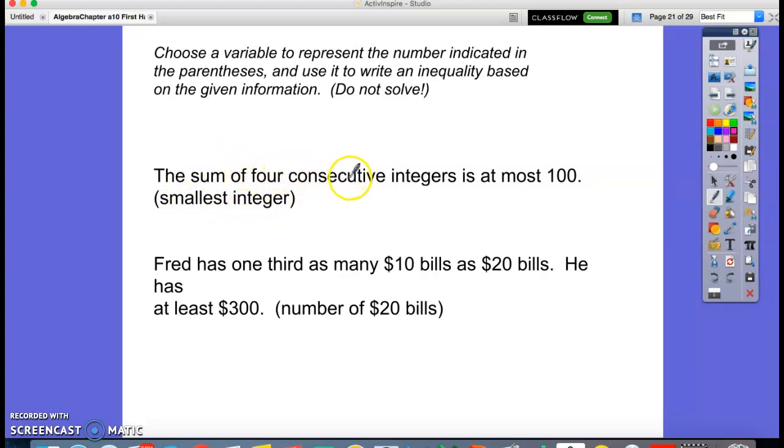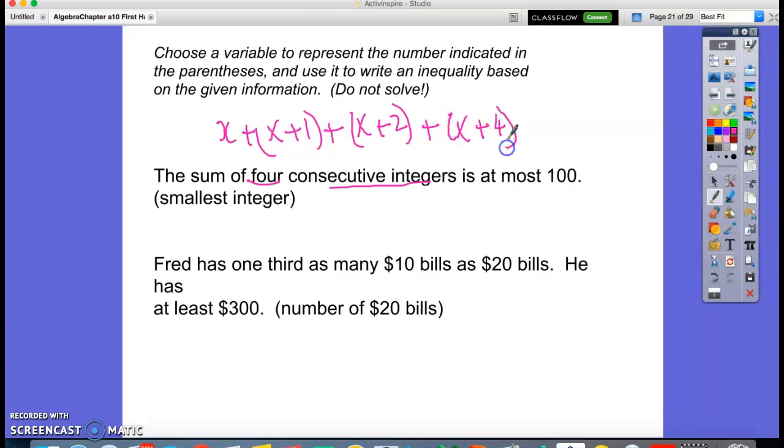The sum of 4 consecutive integers is at most 100, right? So how do I write that? The sum of 4 consecutive integers: it will be x, then x plus 1 is the next consecutive integer, then the next one is x plus 2, plus x plus 3, is at most 100, right? So it can be 99, it can be 98, but it cannot go above 100. So it's at most 100.